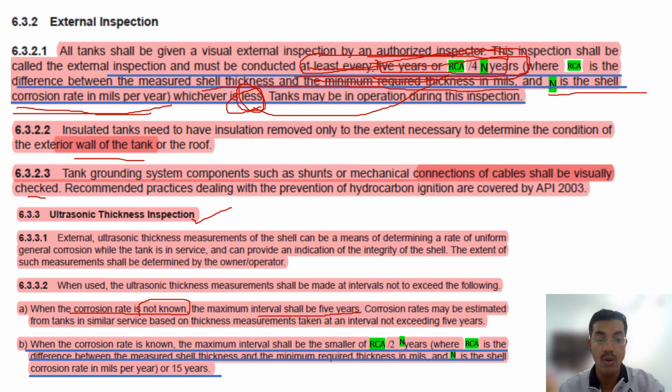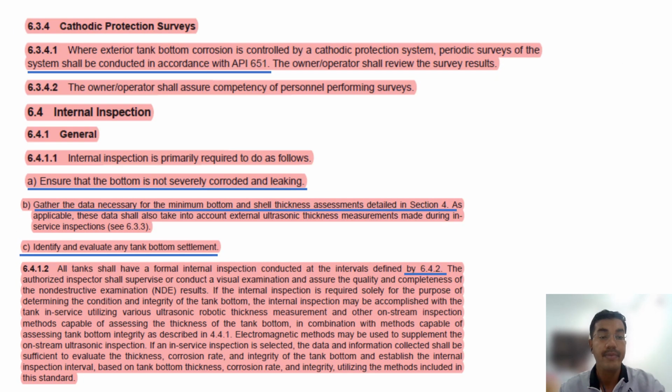If it is known, then the maximum interval shall be the smaller of RCA by 2N or 15 years. That's what it is saying.